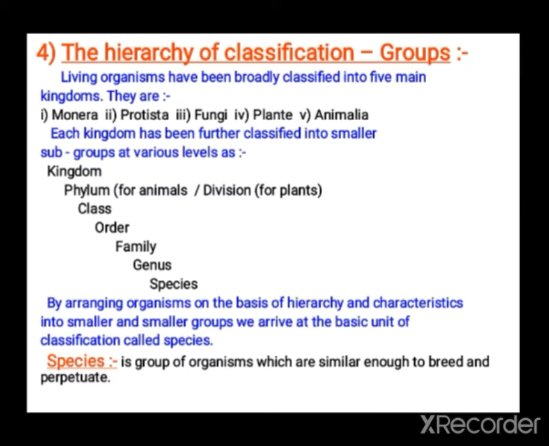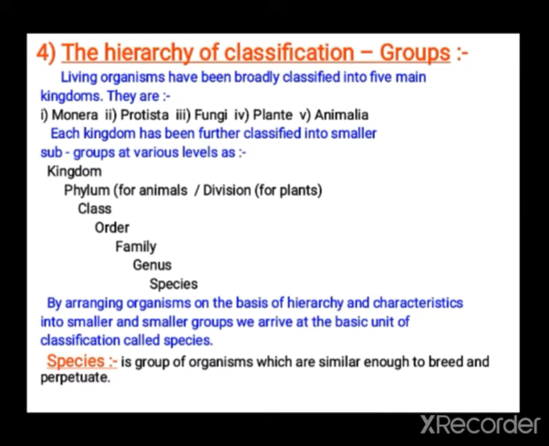Each kingdom has been further classified into smaller subgroups under various levels. The highest level is kingdom, next to kingdom is phylum, then class, order, family, genus, then species. Species is the lowest level, the basic unit of classification. It is a group of organisms that are similar and can reproduce among themselves under natural conditions. The same genetic composition will be there for a species.